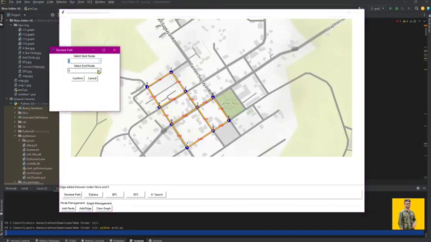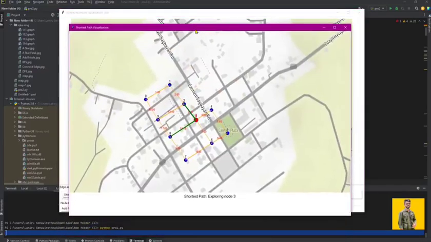Graph management tools. Advanced graph handling includes saving graphs to files, loading previously saved graphs, clearing the entire graph, persistent node and edge tracking.